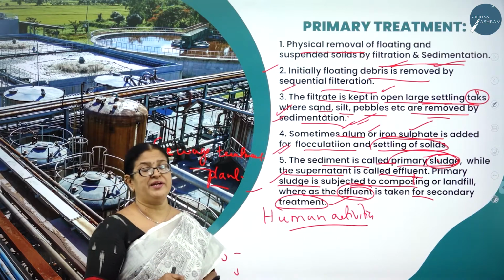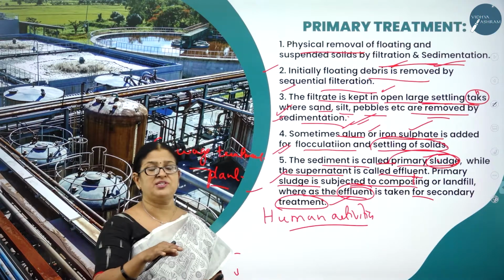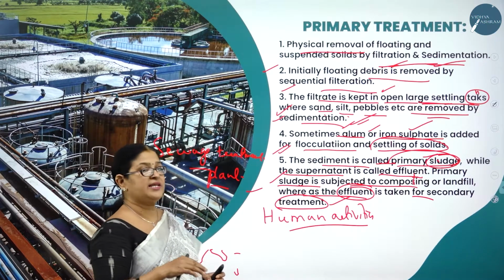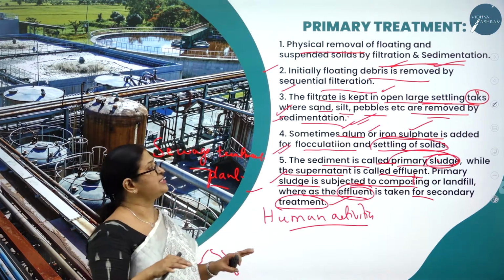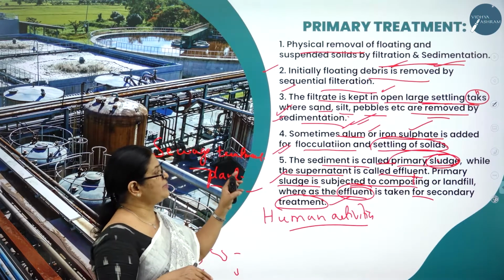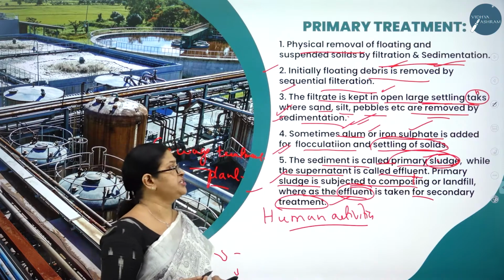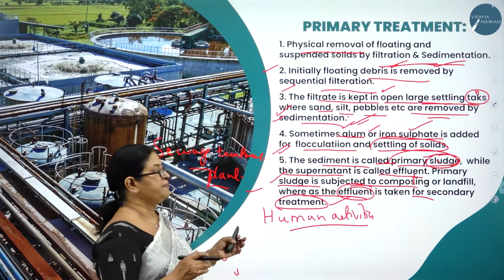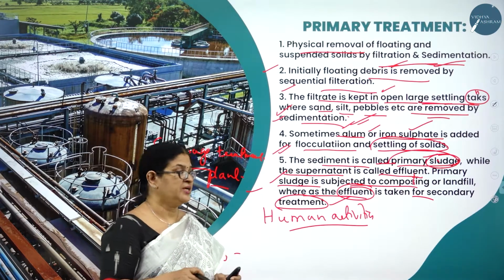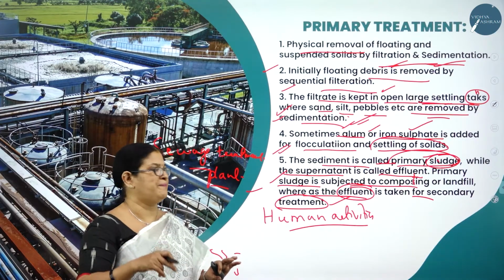So what is this primary treatment? First is what? Removal of the solid particles in the suspended sewage water by what? By filtration and sedimentation. Next, the filtrate is kept open in the large tank where the pebbles, etc. will settle down as sediments. Then sometimes, alum or even iron sulfate is added for flocculation and settling of solids. Then the sediment that is formed is called as what? Primary sludge. And the supernatant is called as what? Effluent, which contains only the liquid part, we can say.